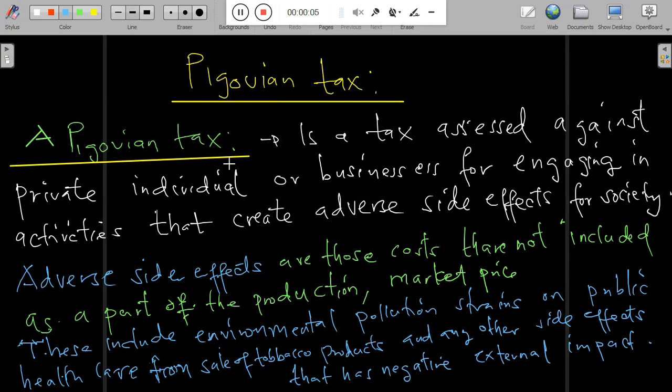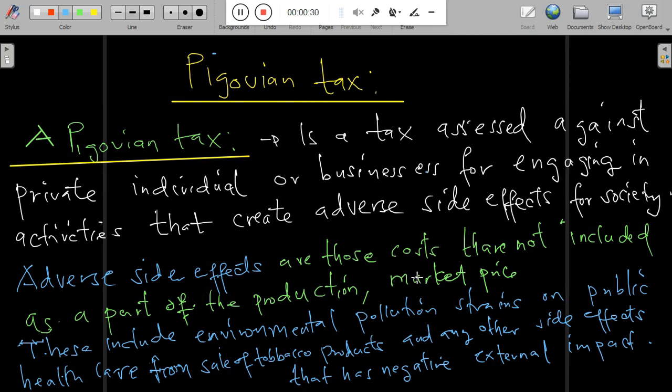I'm going to take you through the concept of the Pigovian tax. In a simple way, a Pigovian tax is a tax assessed against private individuals or businesses for engaging in activities that create adverse side effects for society. You may ask yourself, what are those side effects?